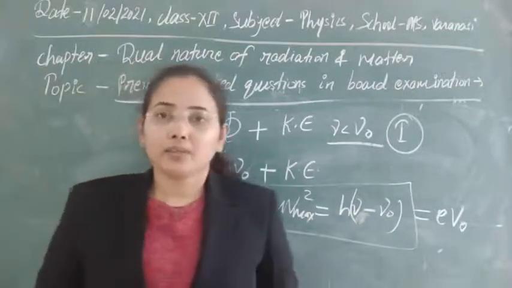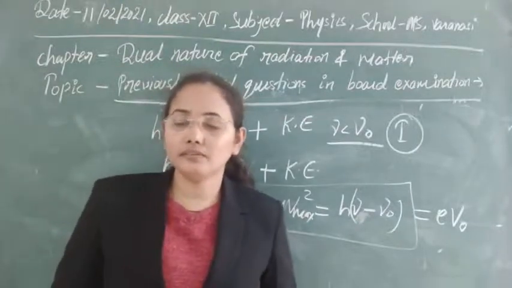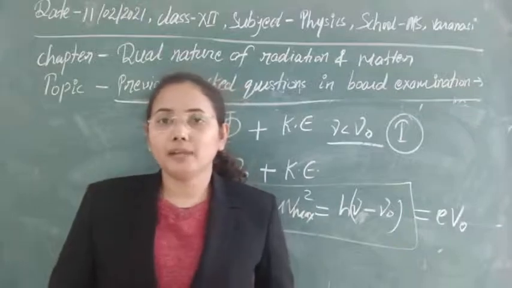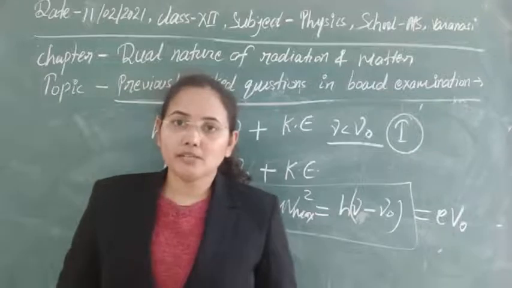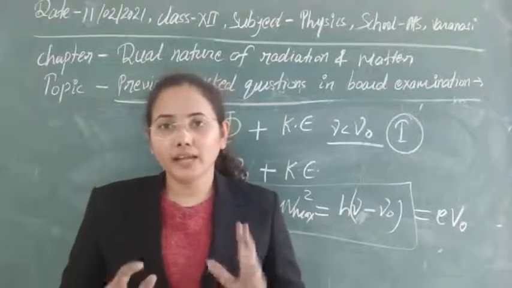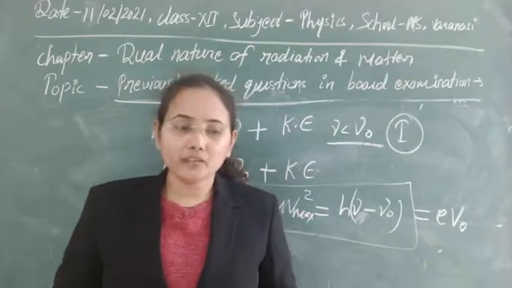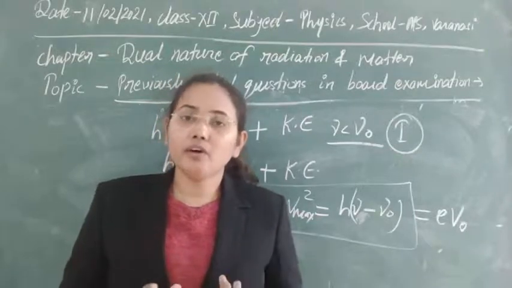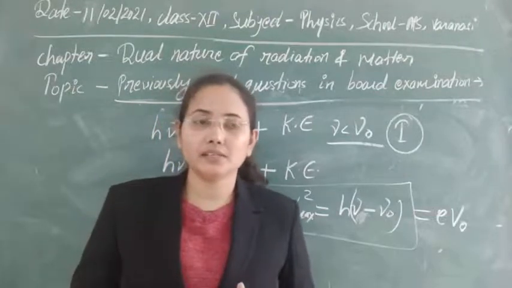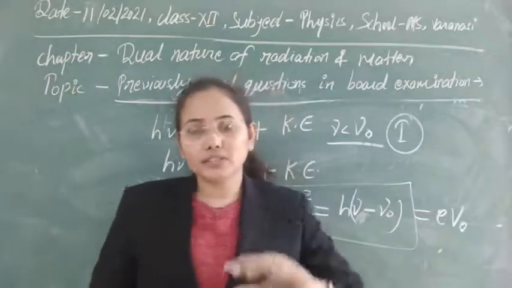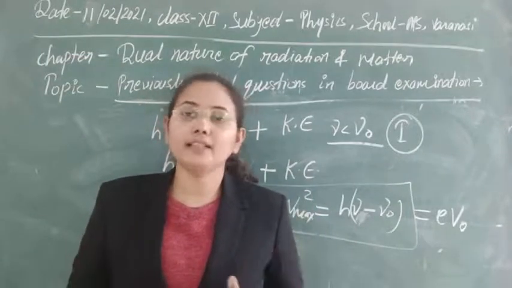Third concept is that there is no time lag between the incidence of photons on the metal surface and the ejection of electrons from it. But according to the wave concept, whenever a light wave is incident on any metallic surface, it will distribute uniformly, or you can say it is distributed symmetrically over the metallic surface. So whenever there is symmetric distribution, all the electrons are free to take that energy.